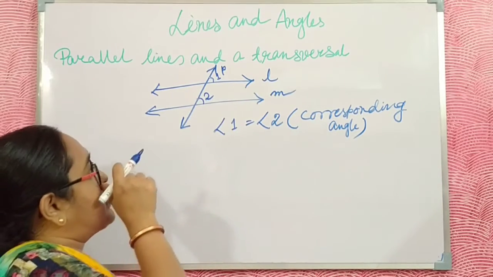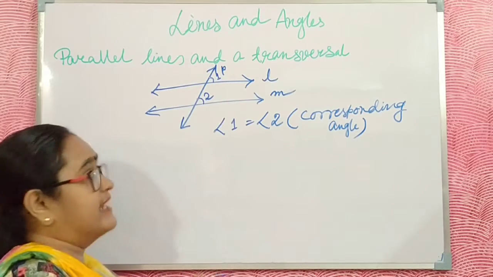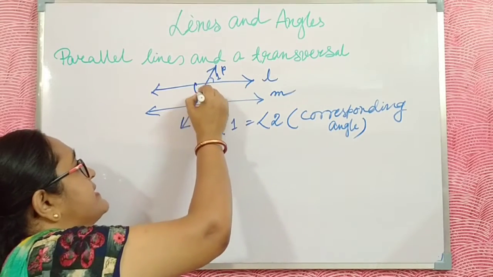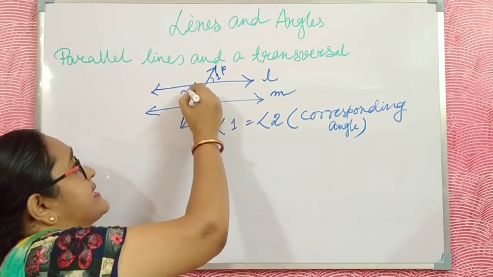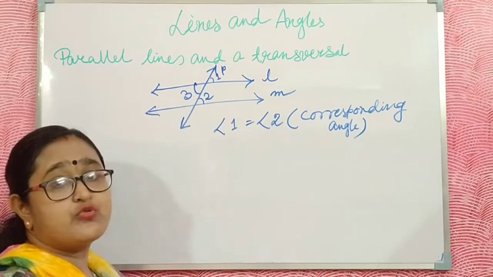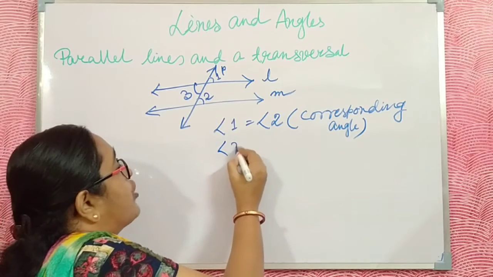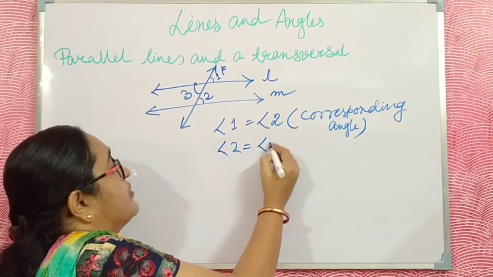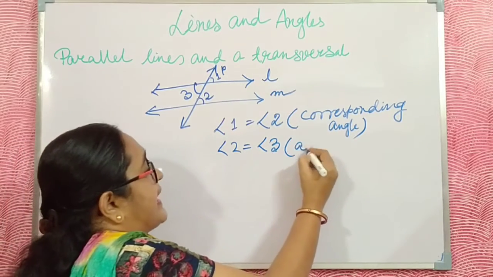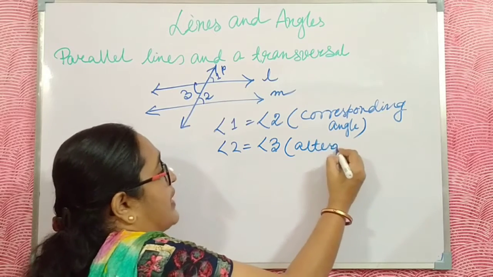Now I discuss alternate angles. What is an alternate angle? These angles 3 and 2 are called alternate angles. Alternate angles are also equal.